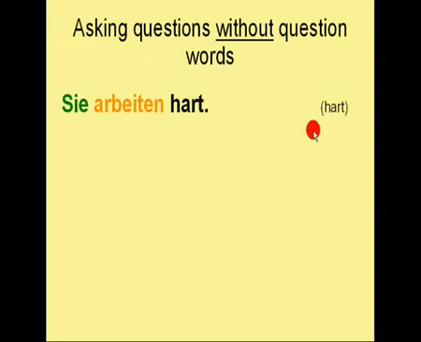And here is a special case. We have the sentence Sie arbeiten hart. This can be translated in two ways. Either in they work hard or you work hard. Why? Let me explain. You can see on the conjugation of this verb that this means the third person plural. And as you can see in my lessons before, the third person plural can have two meanings. It can mean either they or it can mean the formal you.